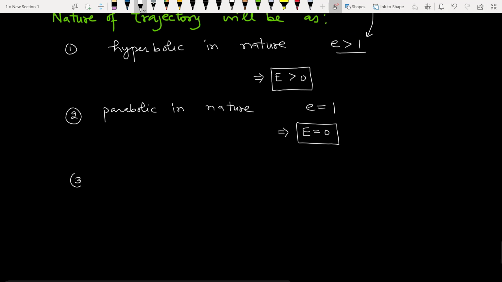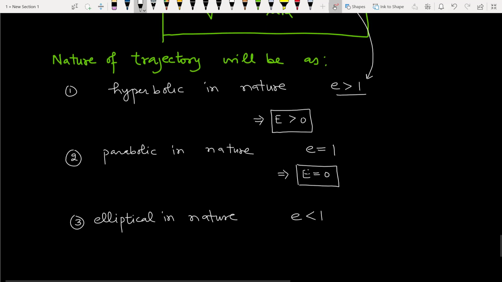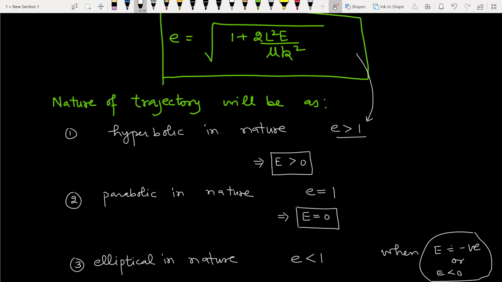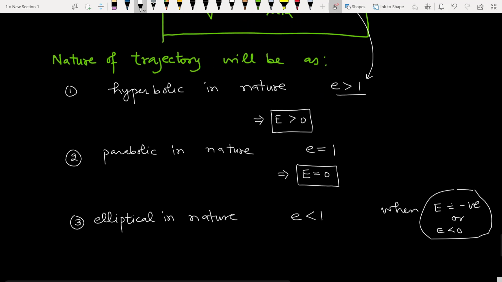Third case, elliptical in nature. E will be less than 1 when capital E is negative, or capital E is less than 0. So the body will move in an elliptical orbit when its total energy is negative.